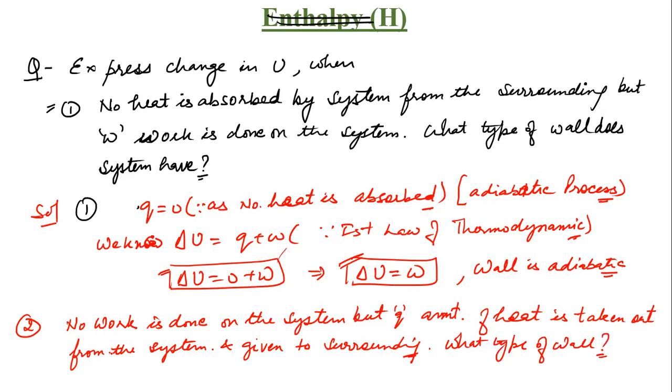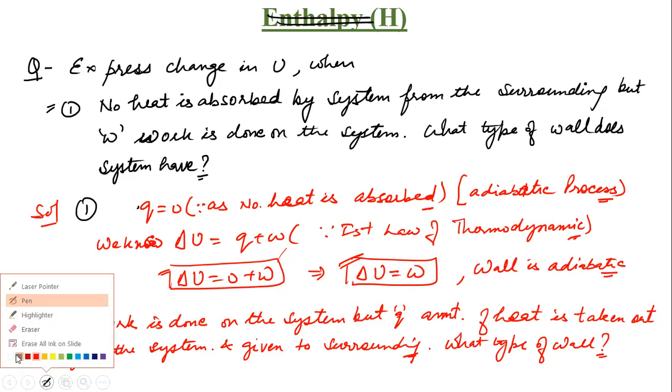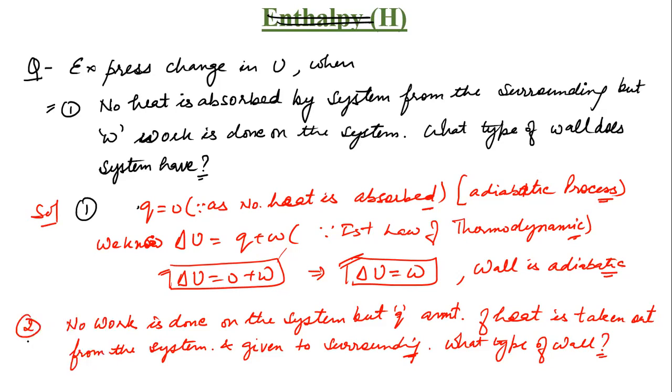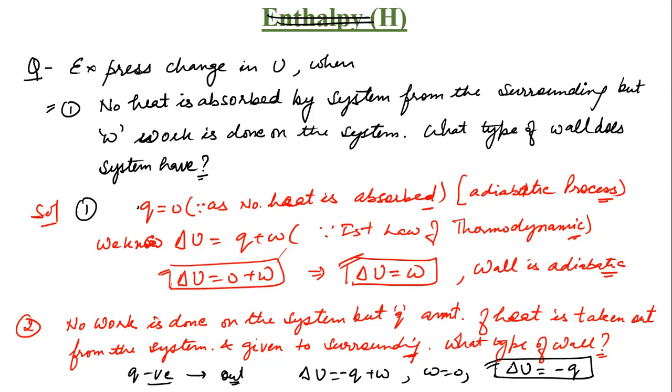So delta U equals minus Q, right? In this, no work is done on the system, so W will be equal to 0. But Q amount of heat is taken out, so Q will be negative. Delta U will be equal to Q plus W, W is 0 and Q becomes negative as it is taken out, so delta U will be equal to minus Q. This will be our expression.